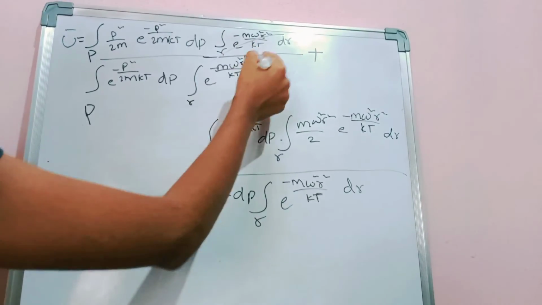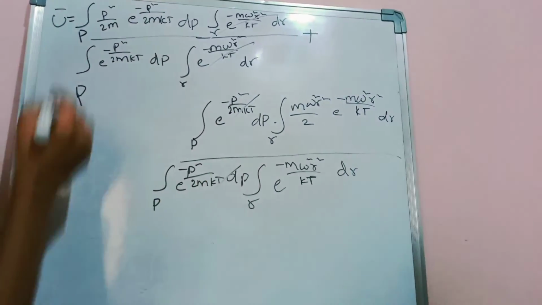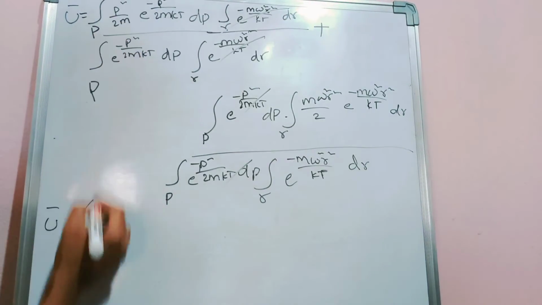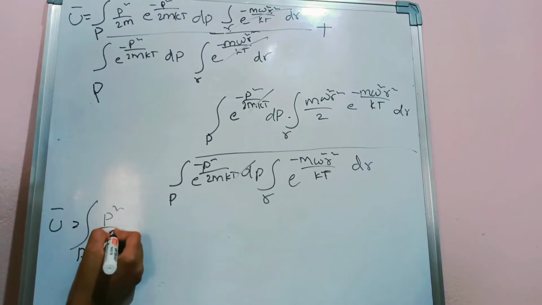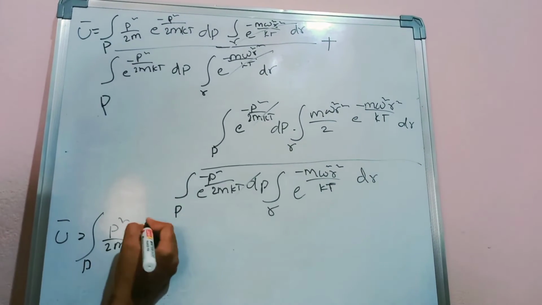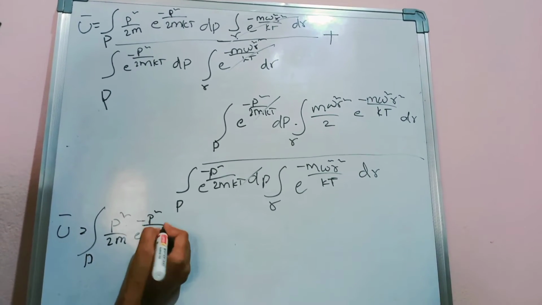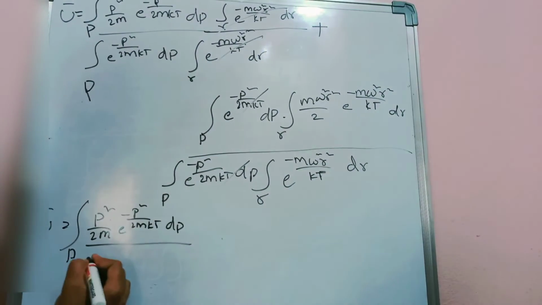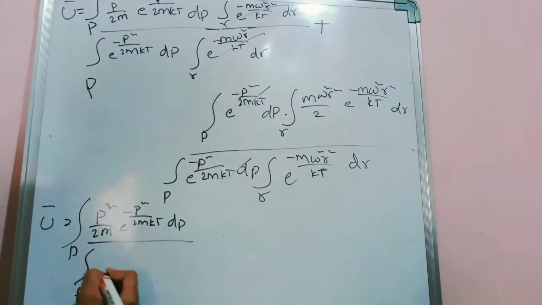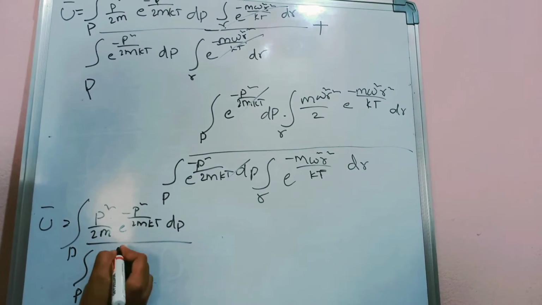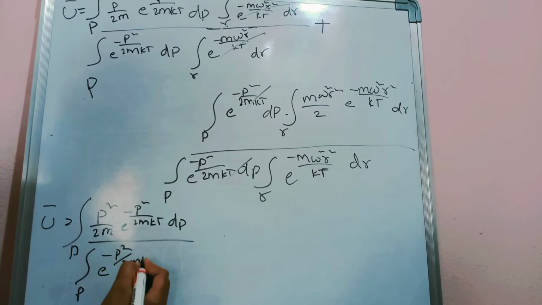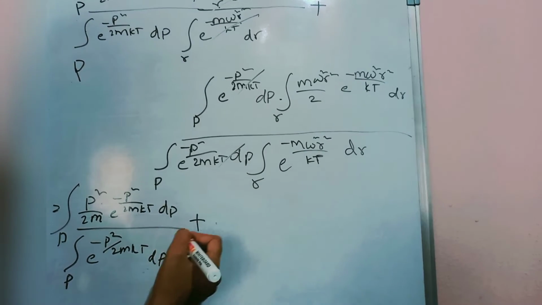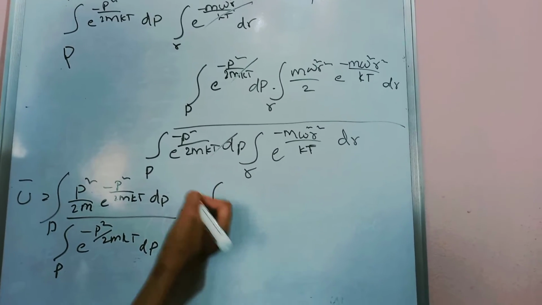Here this term gets cancelled and this gets cancelled. Then we get u bar equal to integral of p square by 2m e to the power of minus p square by 2m kt into dp, divided by integral of p into e to the power of minus p square by 2m kt into dp, plus integral of